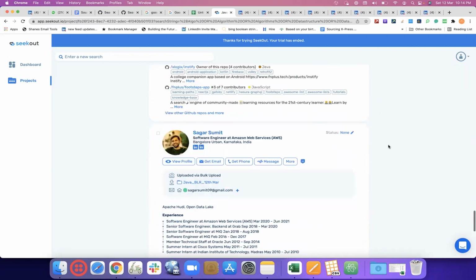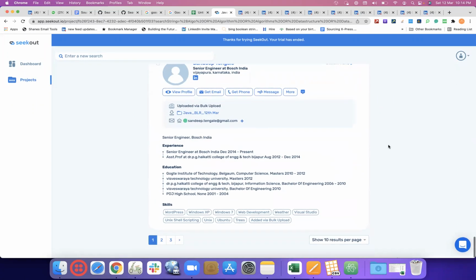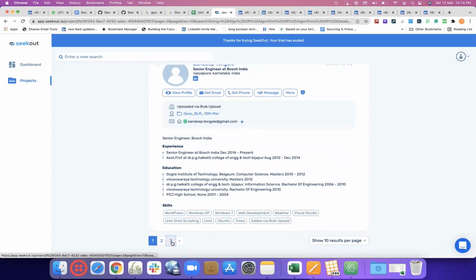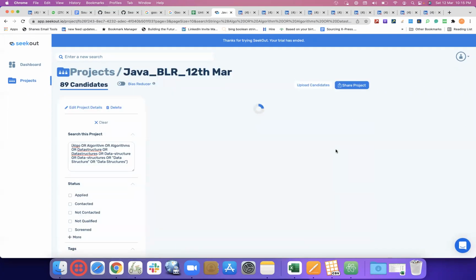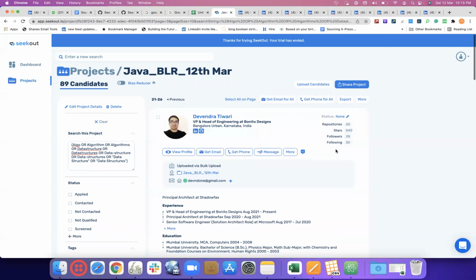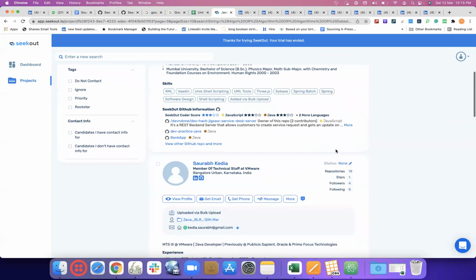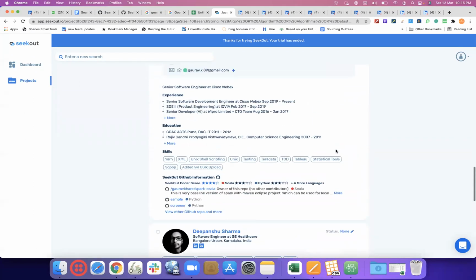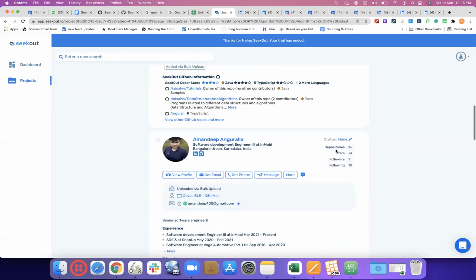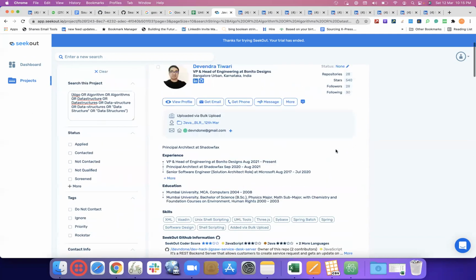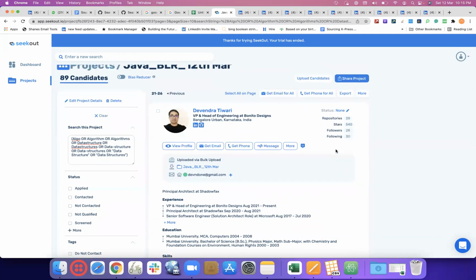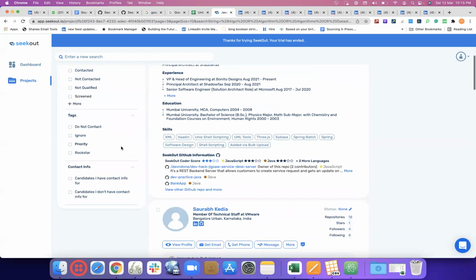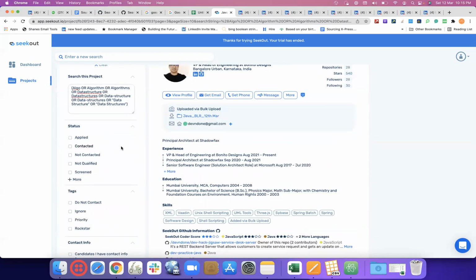Whoever has that additional info based on their GitHub and LinkedIn curated info, we have around 30 profiles, 26 profiles, who have those with their email IDs and their GitHub and LinkedIn curated data. So we have done this for only 90 profiles. Imagine if you're scraping data for 1,000 profiles and uploading. Now let's say, do I have any more filters?